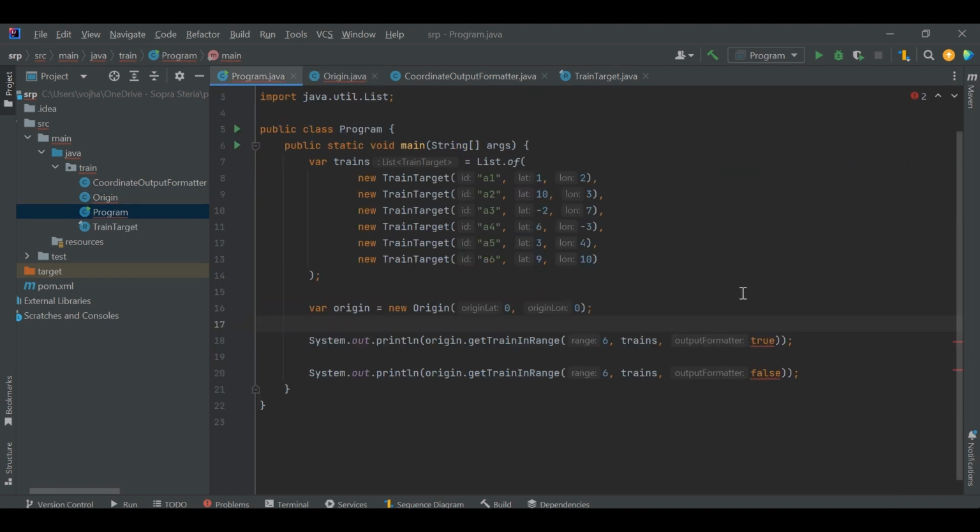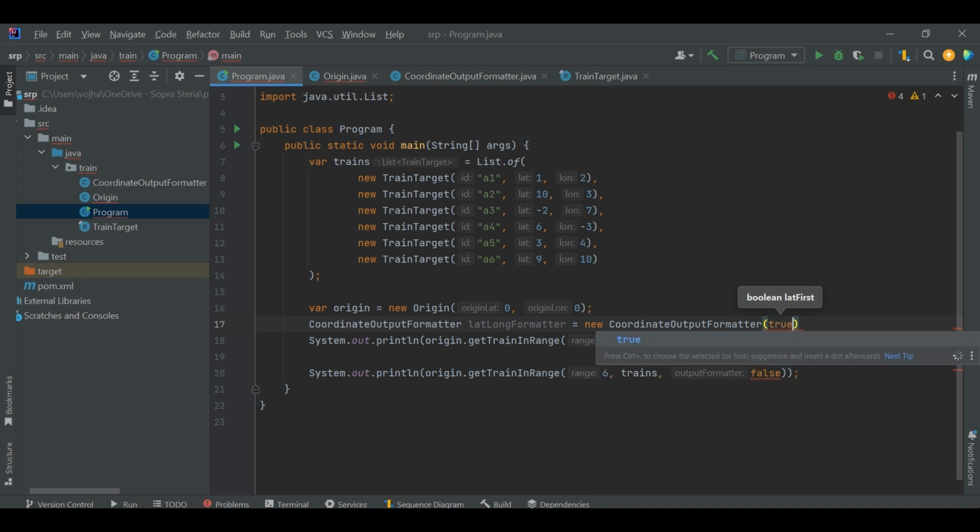Now in the main program, we have to pass the CoordinateOutputFormatter in the method getTrainInRange. First, we will create the CoordinateOutputFormatter, latitudeLongitudeFormatter, and we will pass true as a parameter. And we will pass this variable as a parameter in the method getTrainInRange.